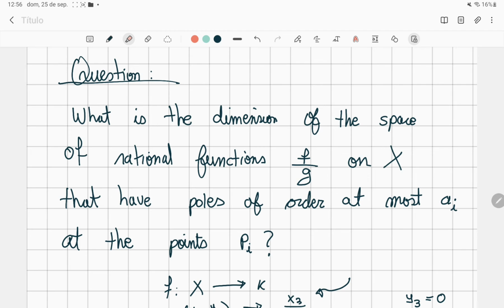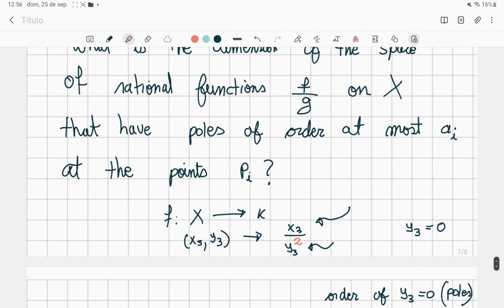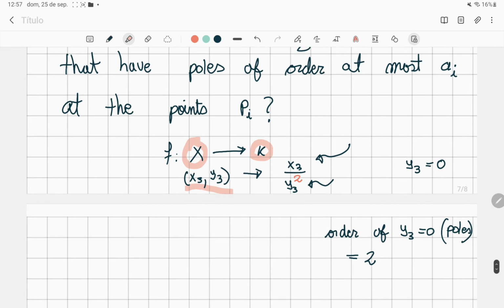So I don't know if you know what a pole is, but I'm going to recall what the order of a pole is. So for example, in this case, if we have our rational function that goes from a curve to some field k, and we take the point p3, (x3, y3), and we associate to that x3 over y3 squared, then a pole of this function will be y3 equal to 0, because y3 equal to 0 will make the denominator be 0.